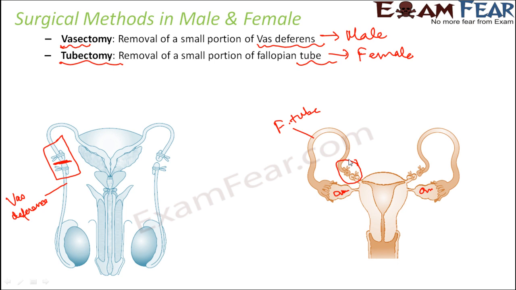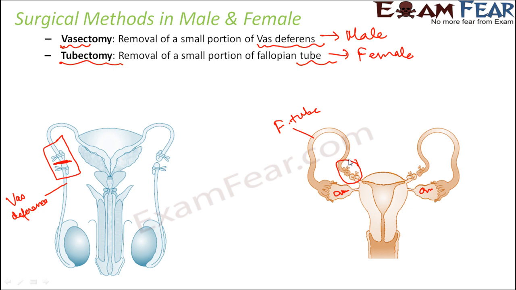So these are the surgical methods, but this method is going to be almost permanent. Now this surgery, vasectomy or tubectomy, is a minor surgery. It is not a very major surgery. But let us suppose you first got this surgery done and then later you decide that you want to have a baby now or you want to get pregnant. In that case, if you want to reverse it, if you want to get the tubes or the vas deferens joined back again, that will involve a major surgery, and that major surgery is not always successful. Sometimes the surgery is also a failure. So there are risks involved.